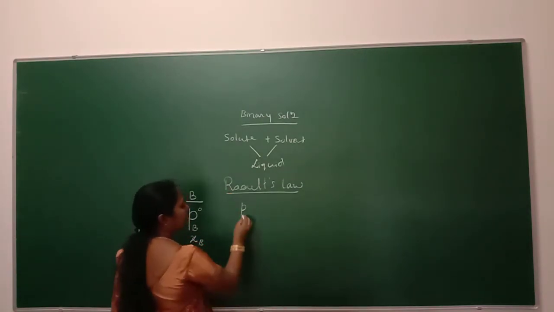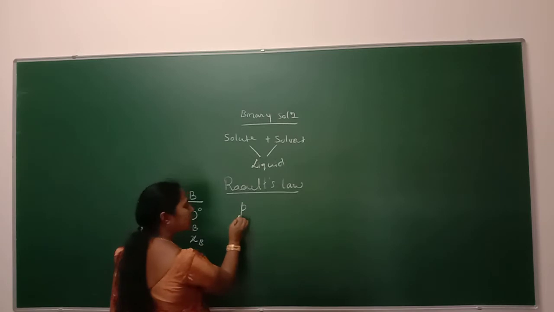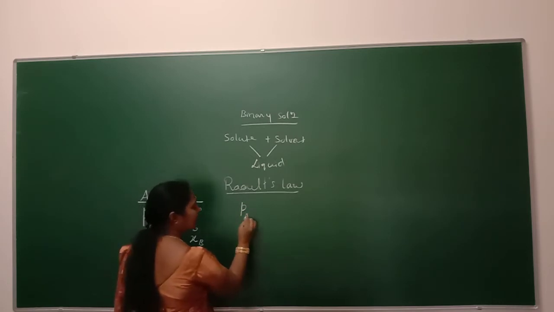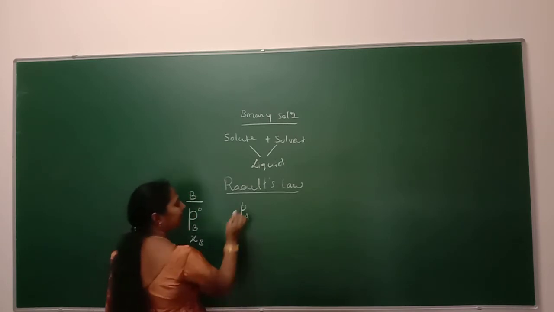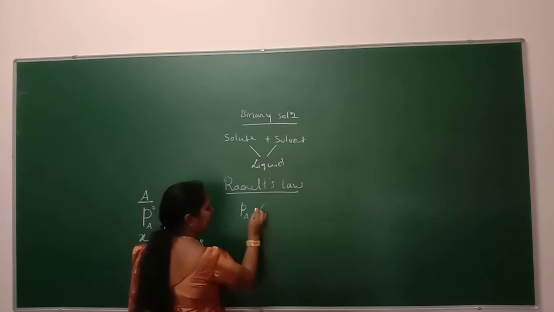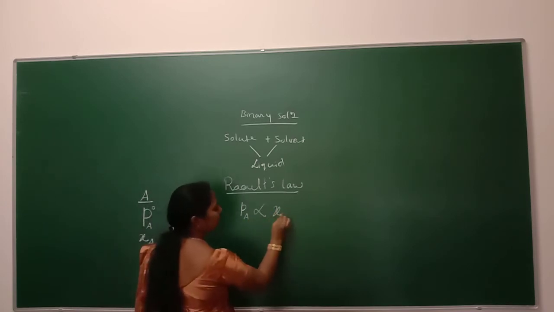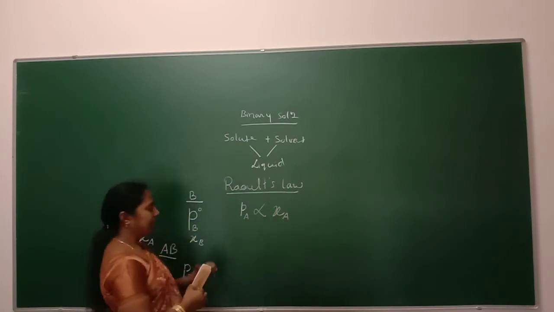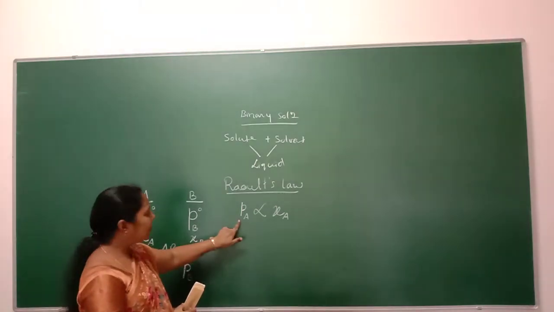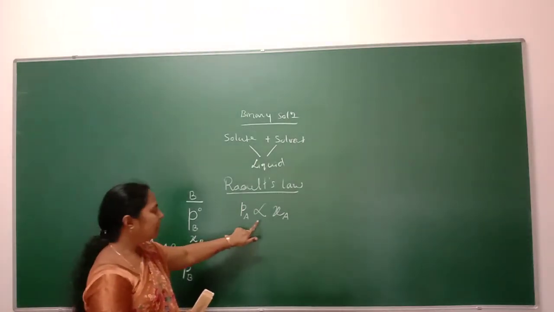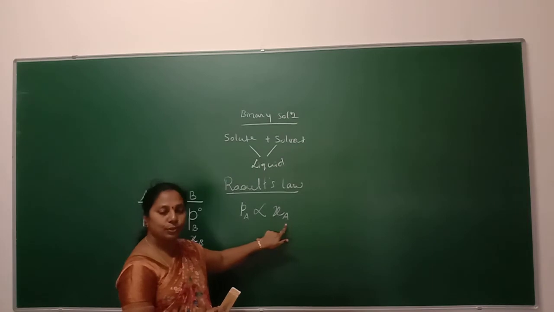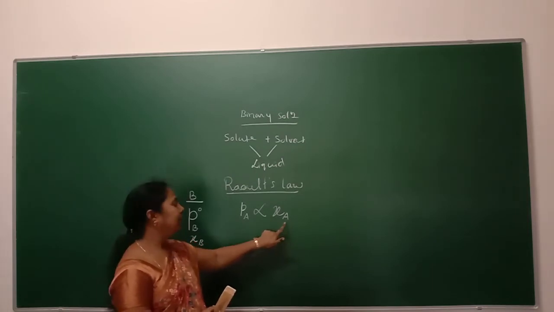According to Raoult's law, the partial pressure of each component in the solution state is directly proportional to its mole fraction. That is, the partial pressure of liquid A in the solution state is directly proportional to the mole fraction of liquid A in the solution state.